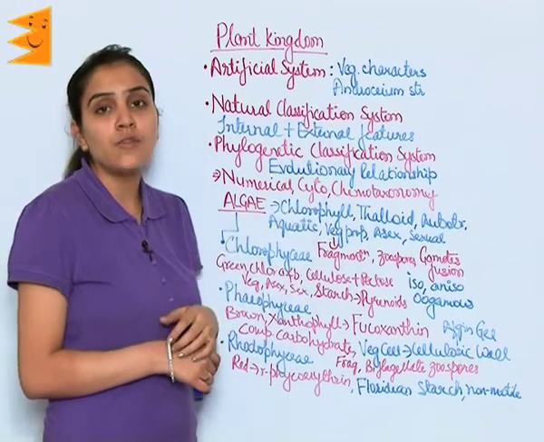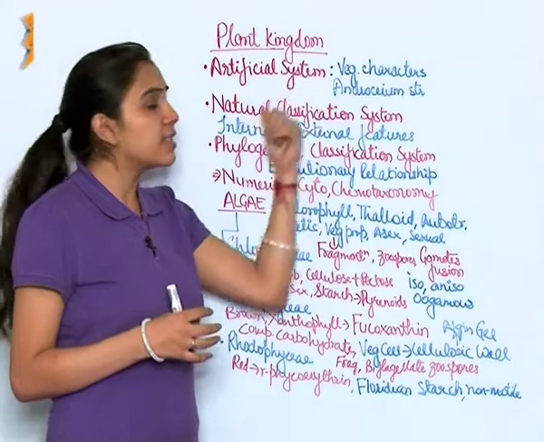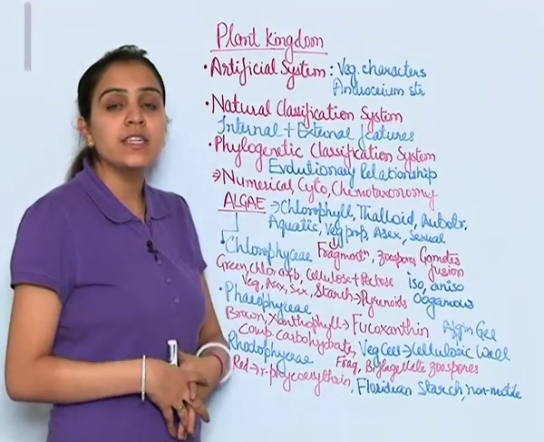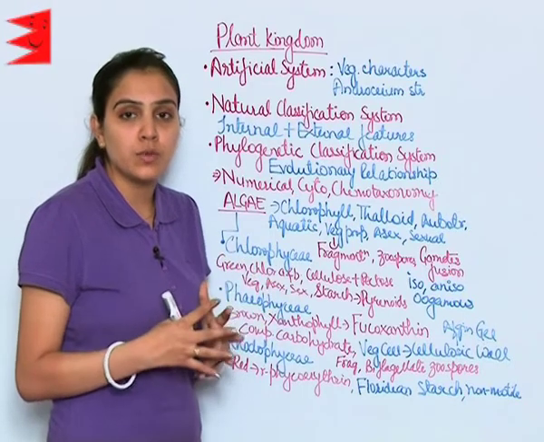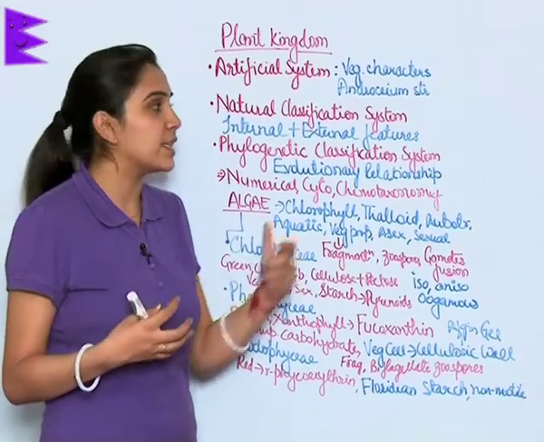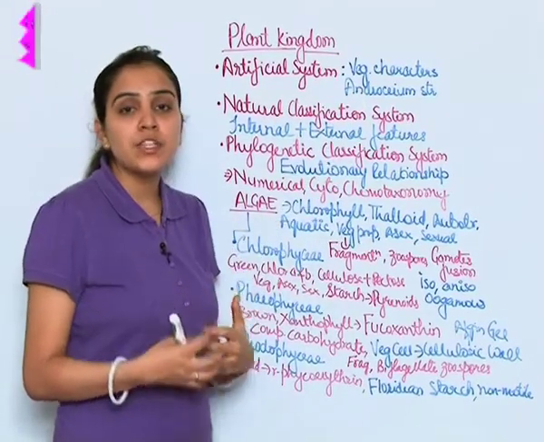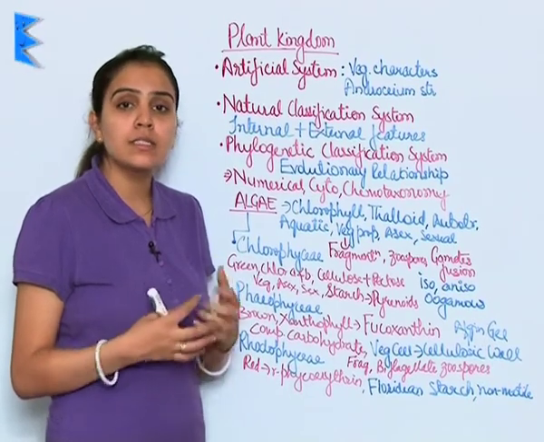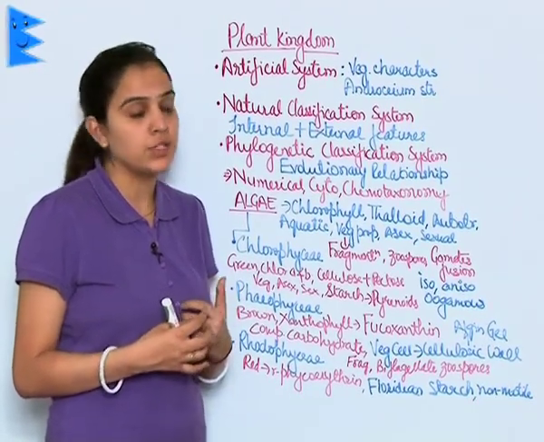Earlier the classification was based on artificial system which only took the account of vegetative characters and the structure of androecium. This system failed because it placed two very distinctively related species together and closely related species in different places, because sexual and non-sexual characters cannot be compared or considered equal to each other.